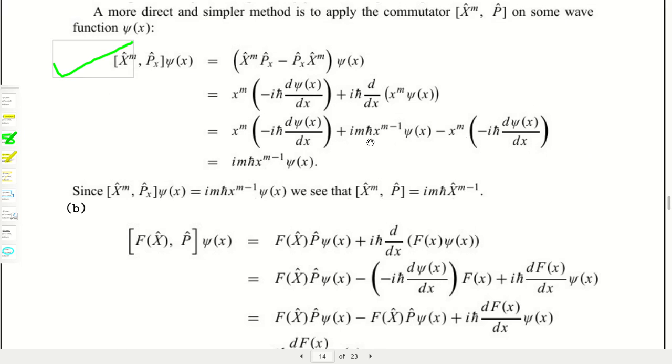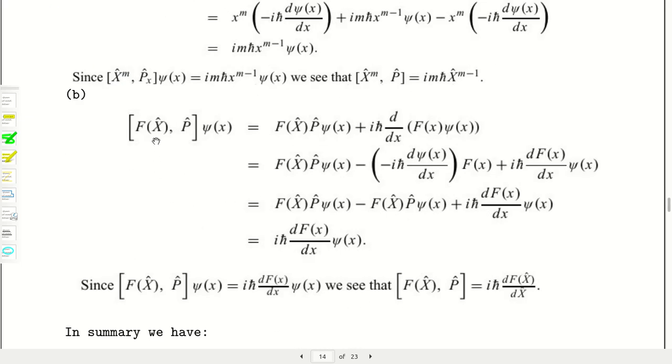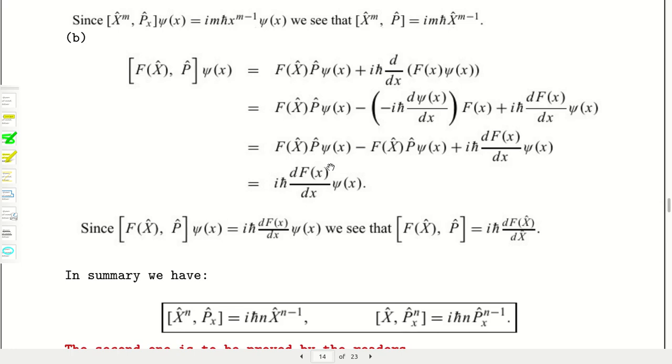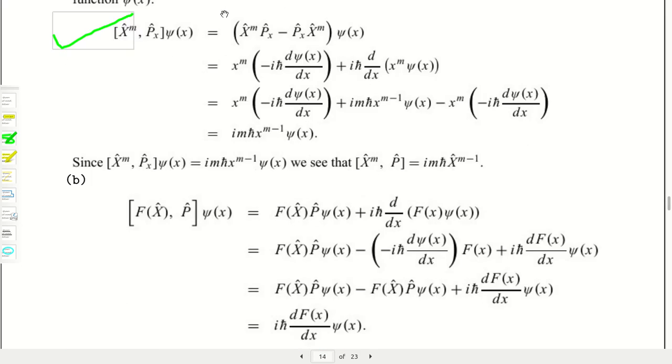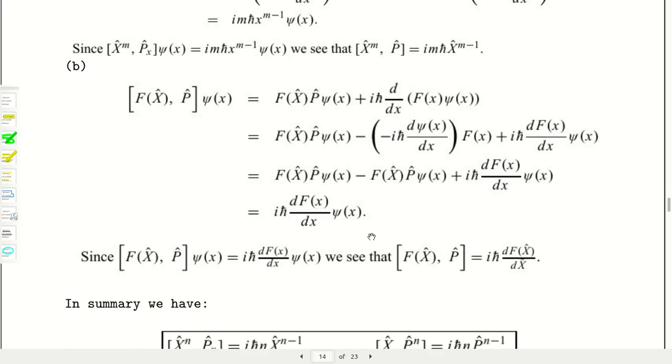The 2 terms will be cancelled by each other and the rest of the term is this, so the result will follow. And here it is a function of the position operator, f(x cap, p). Using a similar technique as I have discussed here, you can prove it also.